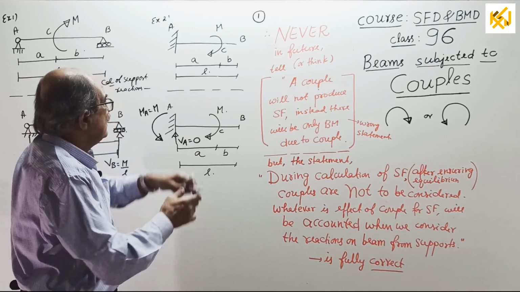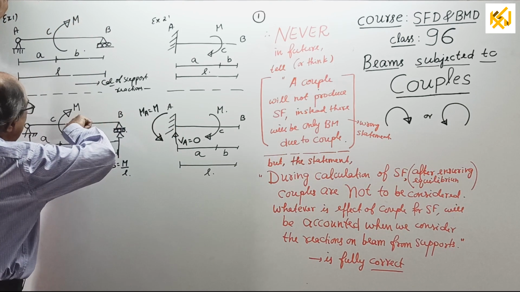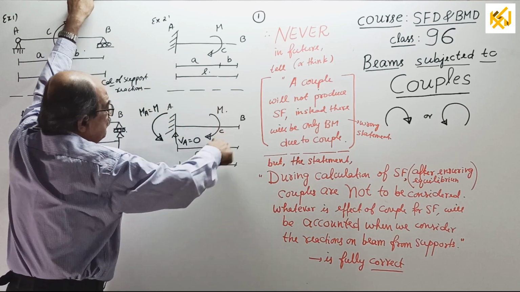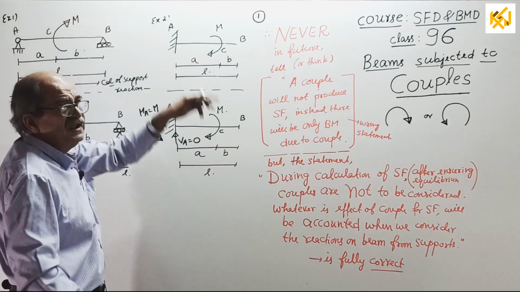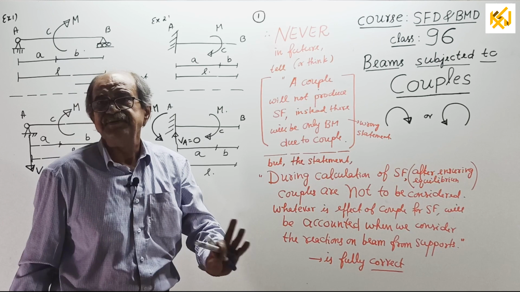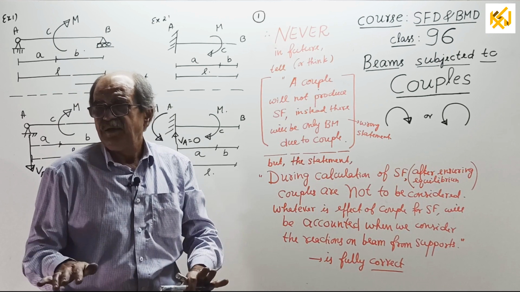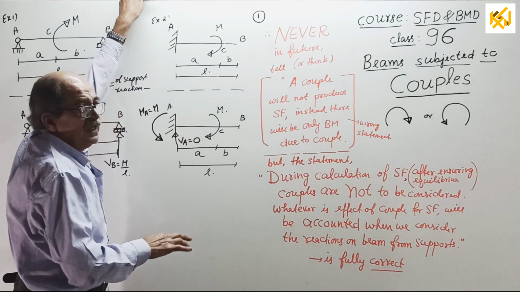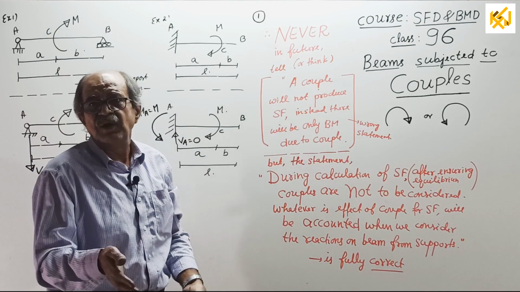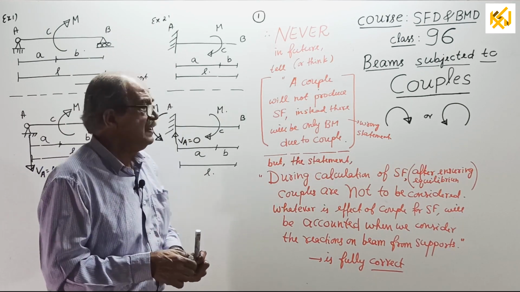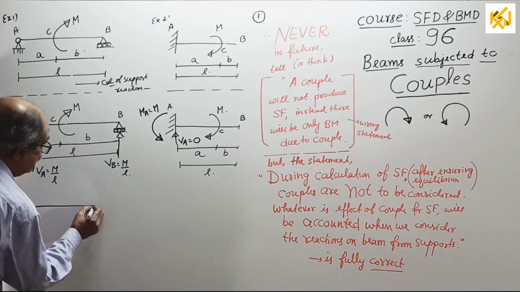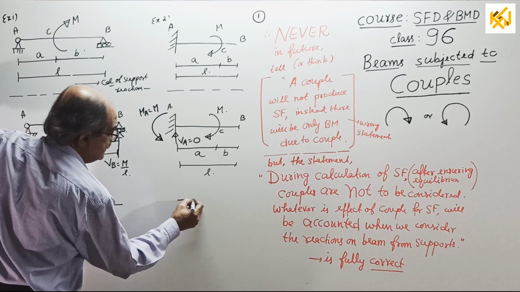That means here, even though it is a couple, there is a force reaction in the first case. Here, due to the couple, there is no force reaction. The reason will all be told in subsequent classes. Today you just believe what I tell. I cannot explain that now because there is a systematic way of explaining. Now, draw SFD BMD. I will draw SFD BMD here, and for this one also.